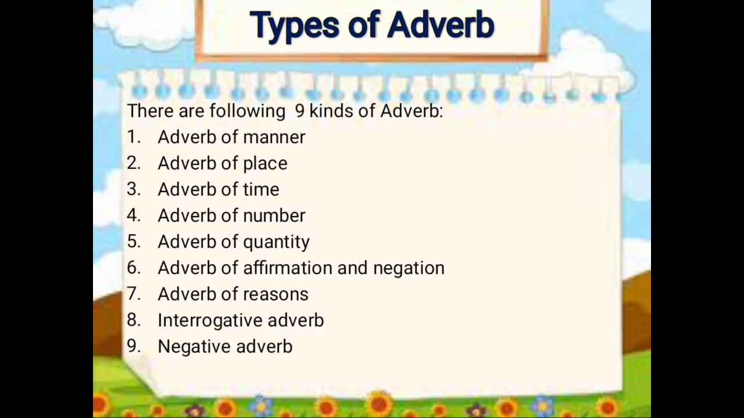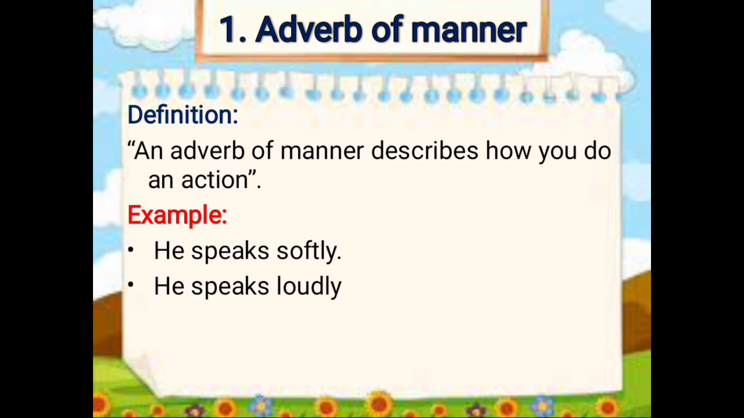And the second, what are the types of adverb? We have 9 types of adverb. So let's discuss it one by one with examples. The first one, adverb of manner. An adverb of manner describes how you do an action. He speaks softly, he speaks loudly, and hardly, clearly, hard, and happily, etc. These all are adverbs of manner.